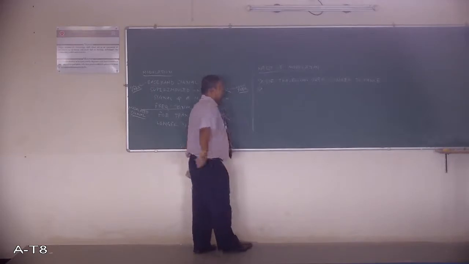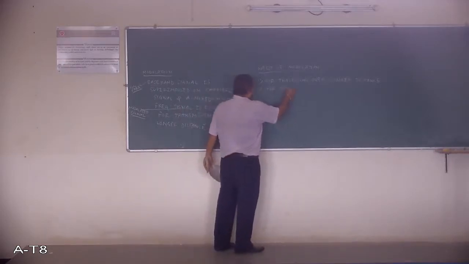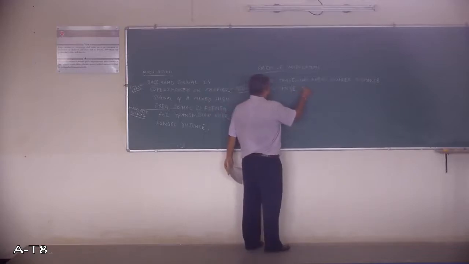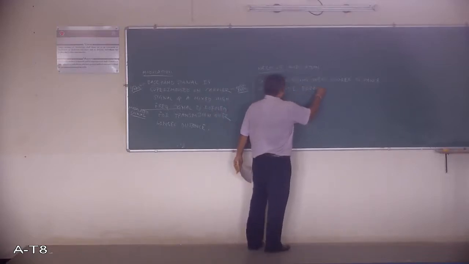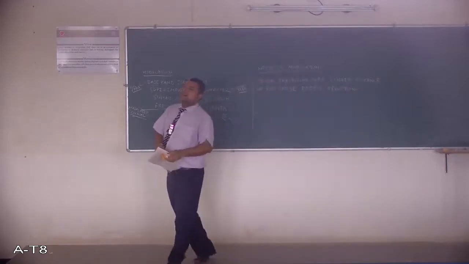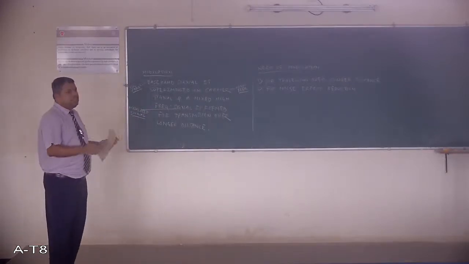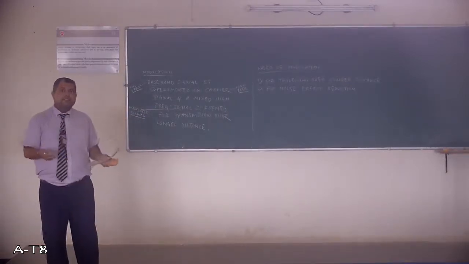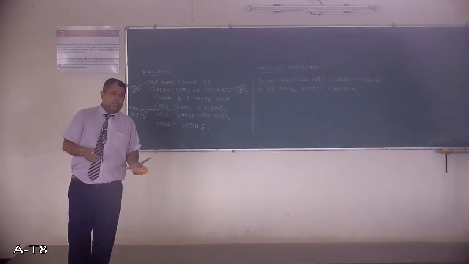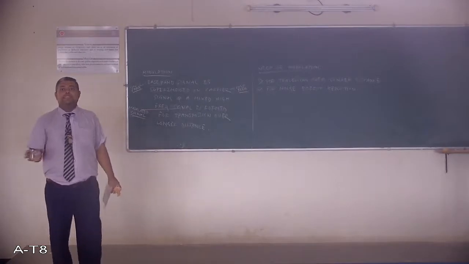Second point, for noise effect reduction. This is another very important theory in communication engineering, which says that whenever the signal frequency is less, it is affected more by high frequency noise. If the signal frequency is higher, then the effect of noise is less.